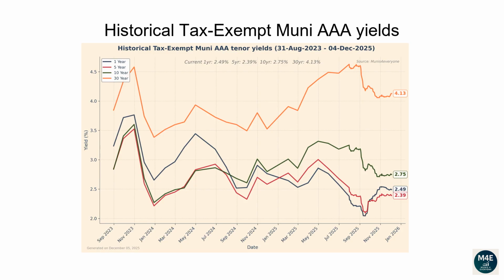This line plot and the next plot show how each tenor of the Muni yield curve has changed over time. From the 31st of August 2023 to the 4th of December 2025, the 1-year yield has dropped from 3.24 to 2.49. The 5-year yield has dropped from 2.85 to 2.39. The 10-year yield has dropped from 2.84 to 2.75. The 30-year yield has increased from 3.85 to 4.13.